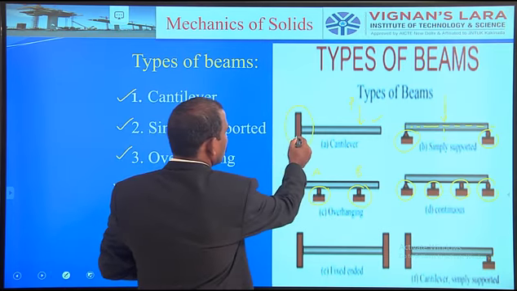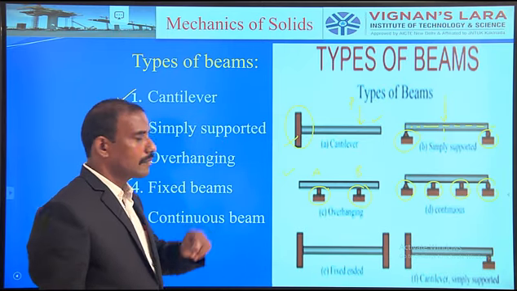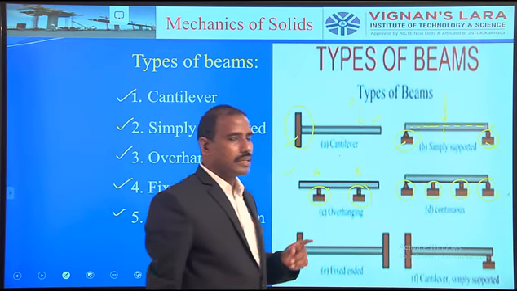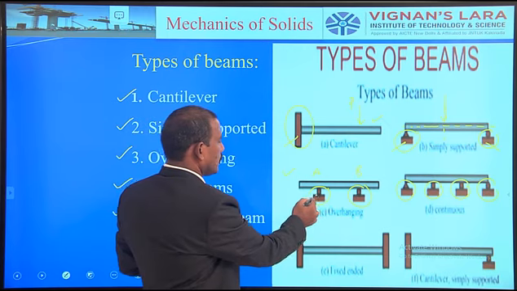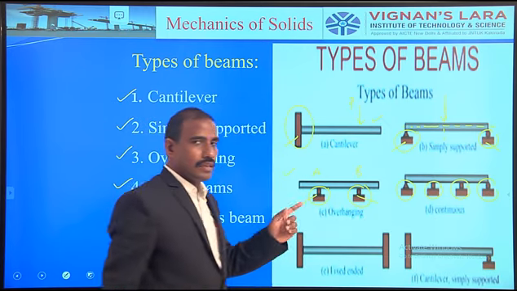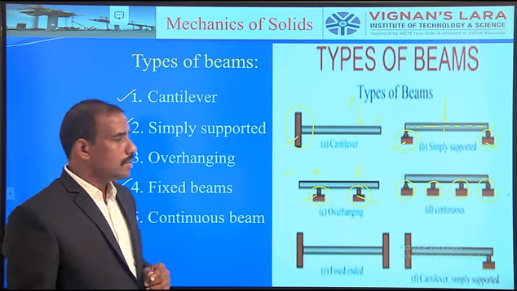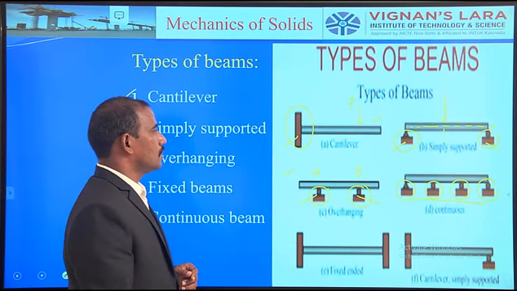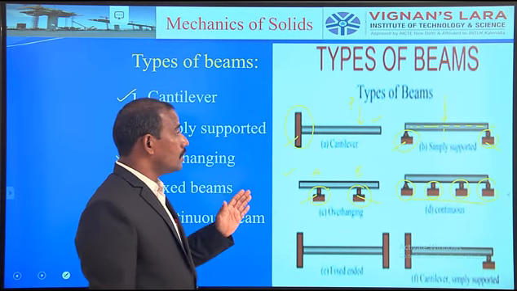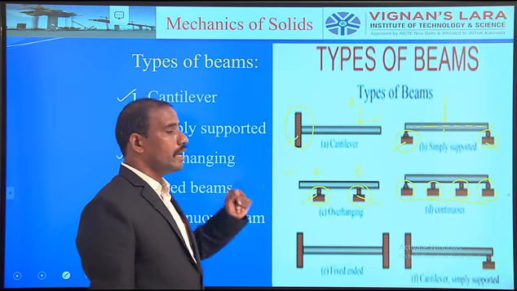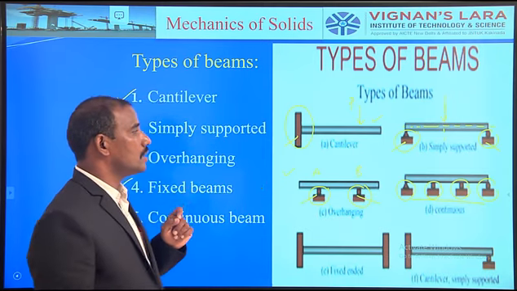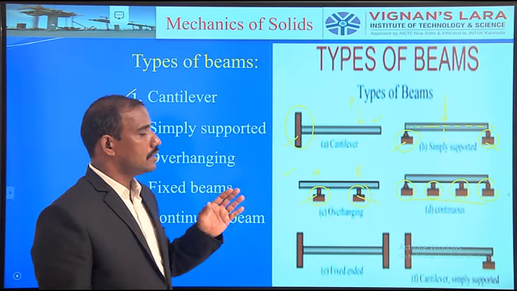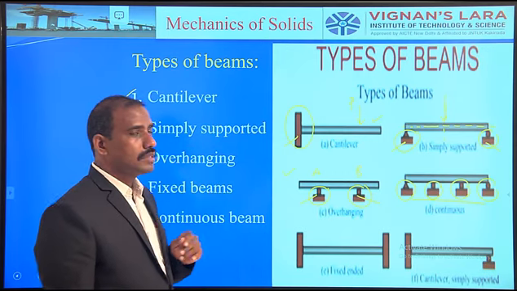So this is one constraint in the case of the cantilever beam. This is also one more constraint in the case of the simply supported beam. This is one constraint, and this is also one more constraint in the case of the overhanging beam. So there are four constraints in the case of the continuous beam. That's why we have to be familiar with which type of constraint is provided for a particular beam. That is very, very important. Why? While calculating the shear force and bending moment diagrams, we must know the forces.